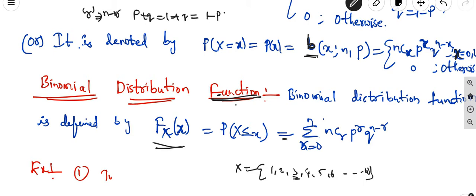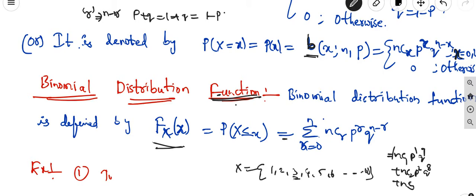So in such a case we are taking nC1 p^1 q^(10-1), that is q^9, plus nC2 p^2 q^(10-2), that is q^8, plus nC3 and so on. Here n is nothing but how many trials we are taking. If n means 10 trials, we are getting 10C1, like that.